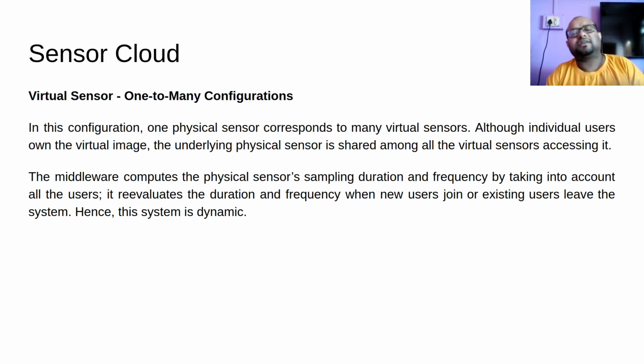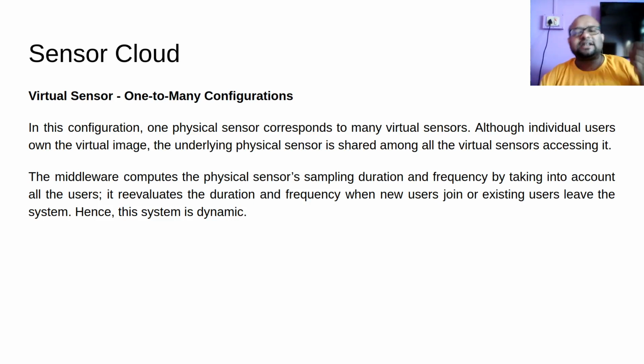Now let me explain this with an example. Say three different users are trying to get temperature data of Gormut. One user is trying to do sampling once per second, another user once per minute, and the third user is trying to access a data sample once every hour.